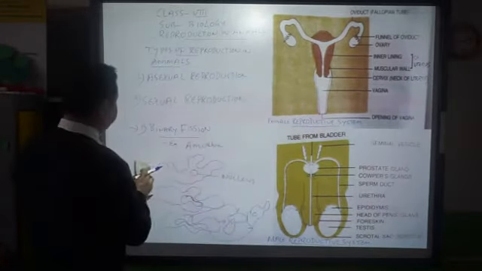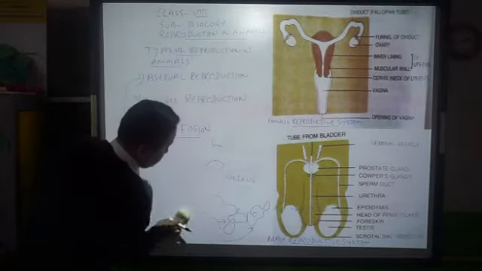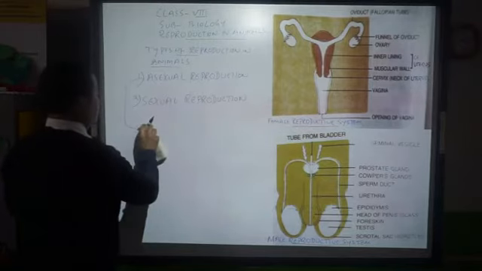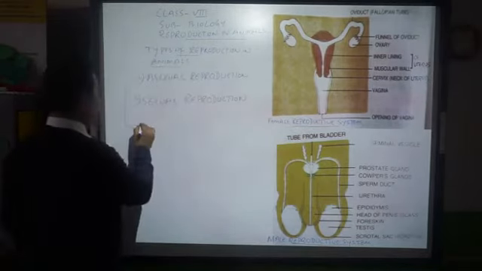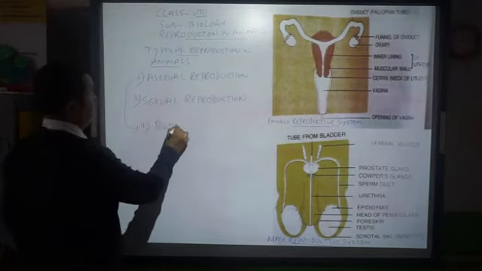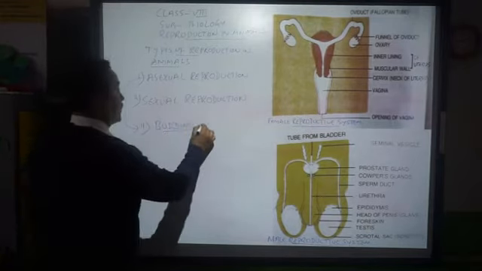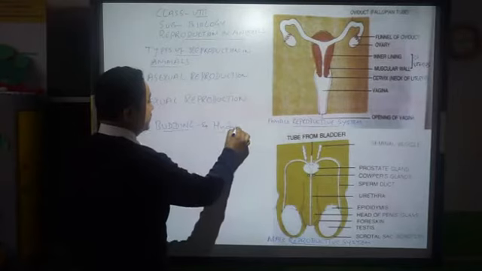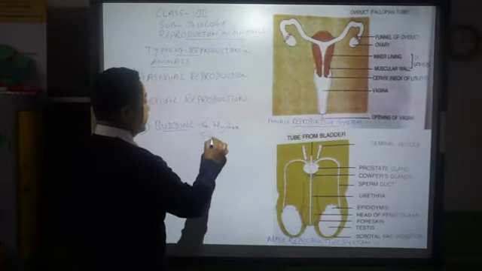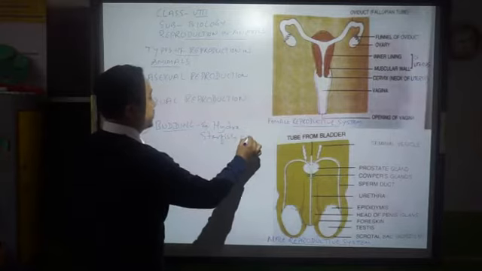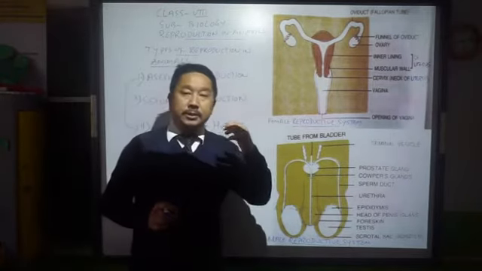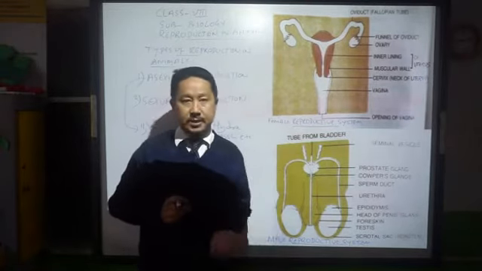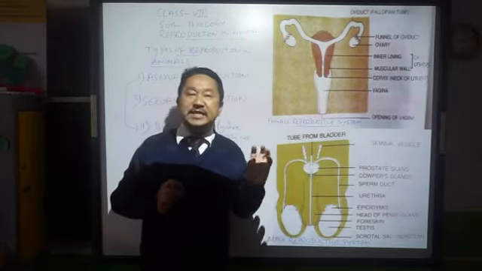Then we have the next process. We have number 2, budding. Budding, example you can see hydra, and even starfish. In asexual reproduction in plants also we found one of the processes to be budding, where we have yeast.